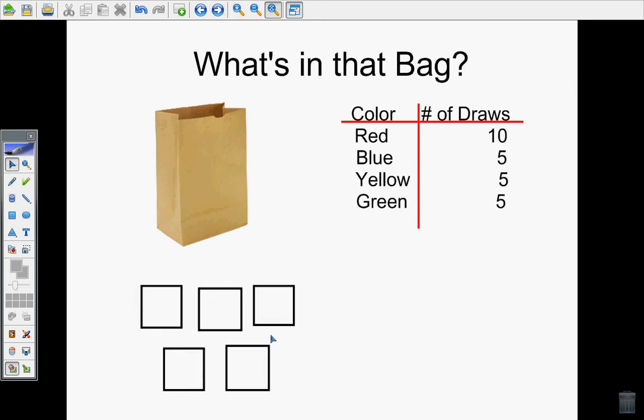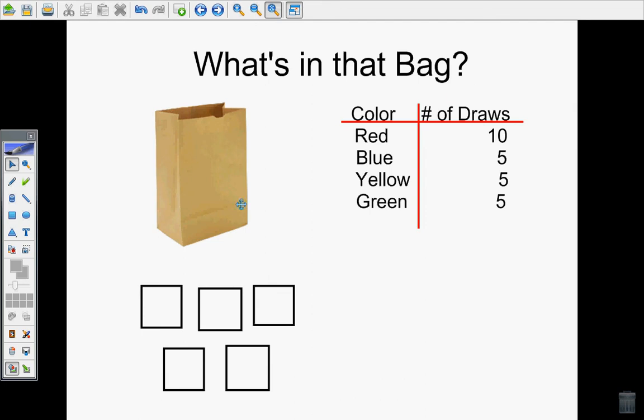Help me to figure out how many cubes or what color are the cubes in this bag. Remember, the first step is I want to figure out how many draws were made. I'm going to add up all my numbers. What is 10 plus 5 plus 5 plus 5? If you said 25, you'd be correct.